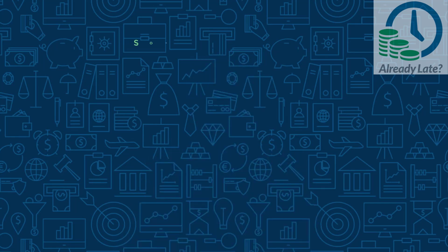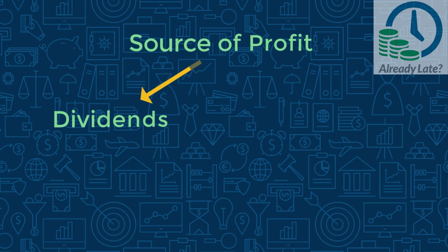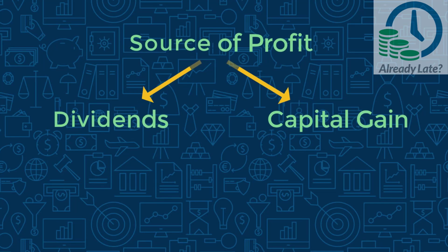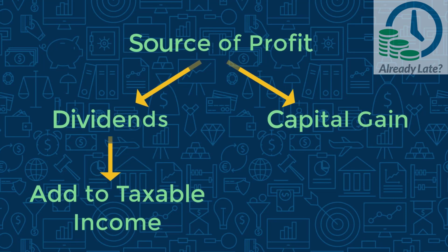Before we assess the impact of taxes on our profits, you first need to know the various aspects of taxation. As you saw, the profit could be either through dividends or through appreciation in the net asset value. Now, this appreciation is called capital gain. As per the current income tax laws, earnings in the form of dividend have to be added to your taxable income,